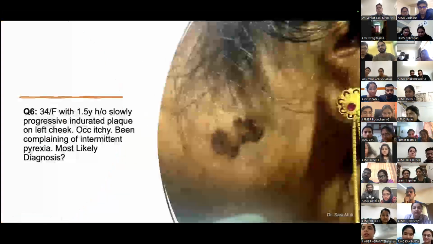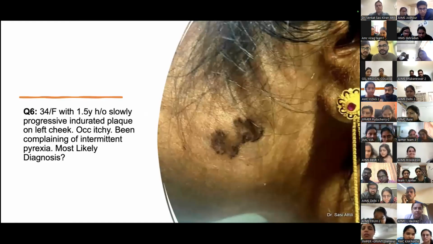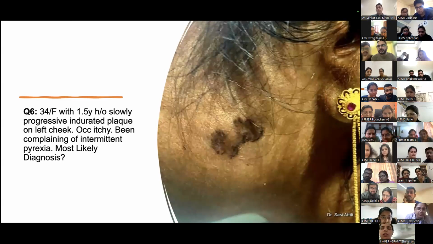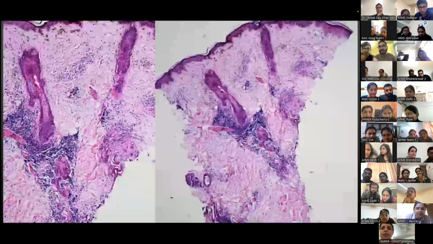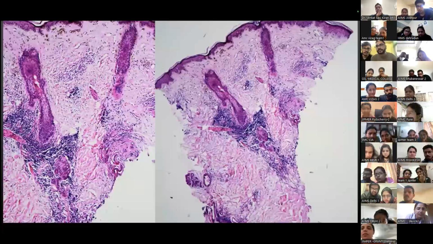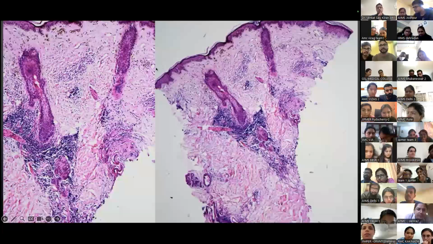So question number 6 is a slightly tricky question, but all of them are. It's a 34-year-old female with a 1.5-year history of a slowly progressive indurated plaque on the left cheek. It's occasionally itchy. She's been complaining of intermittent pyrexia too. What's the most likely diagnosis? Here we want the diagnosis. The clinical is very important in this case, and that's why the picture is here. That's the histology, showing on the right side the silhouette image, and the left-hand side showing a close-up of what's there in the dermis.